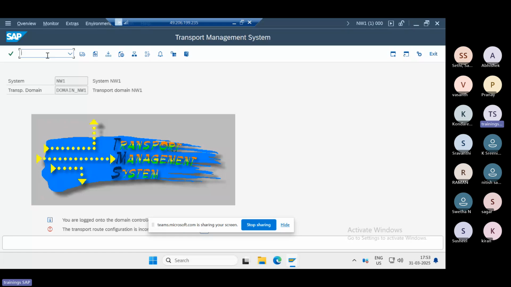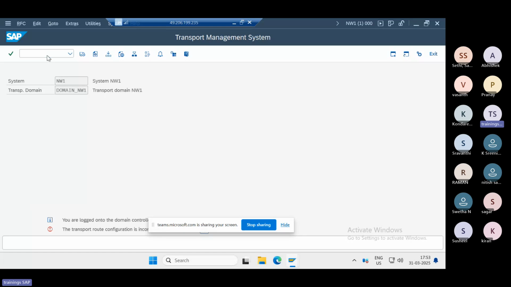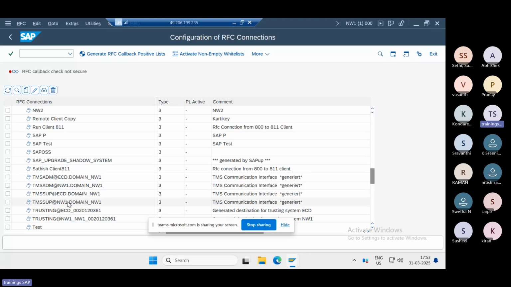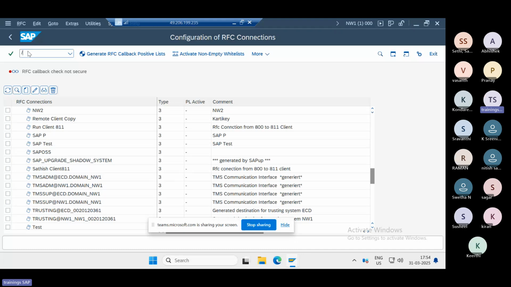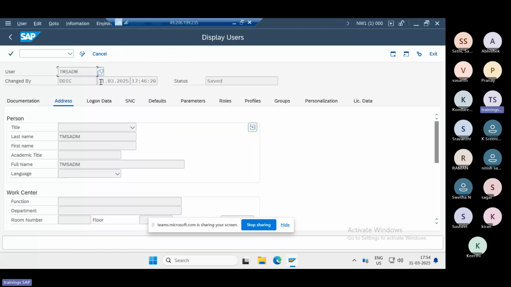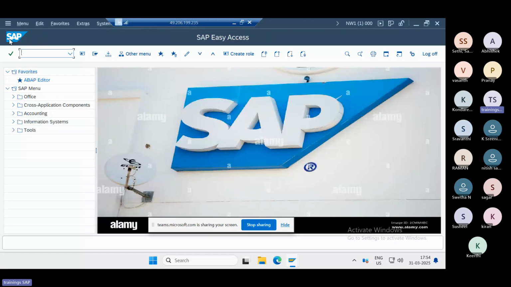Here, if you see, two more RFC destinations are created, NW1 2 and ECD 2. In total, four RFC destinations are created: TMS ADM ECD, TMS ADM NW1, TMS ECD, TMS SUP and NW1. There is one user as well. If you go to SE01, there is a TMS ADM user. See, a user also got created here. This way we can create the users. That is the main thing.